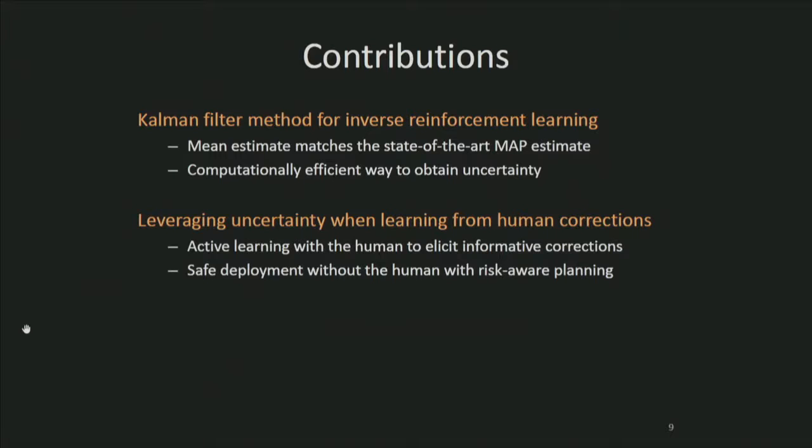We make two main contributions to the fields of inverse reinforcement learning and human-robot interaction. First, we formulate online inverse reinforcement learning as a dynamical system and employ a Kalman filter to tractably obtain uncertainty without ever having to infer a complete belief over the true preferences. Second, we leverage this uncertainty when learning from human corrections, both when the human is present with active learning and after the human leaves with risk-aware planning. I'll end this talk by focusing on the first contribution.